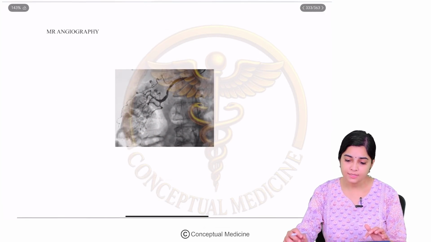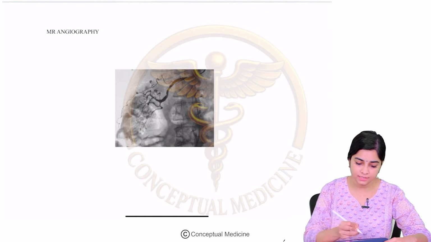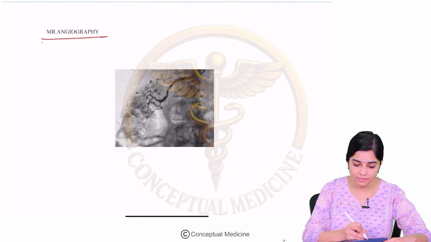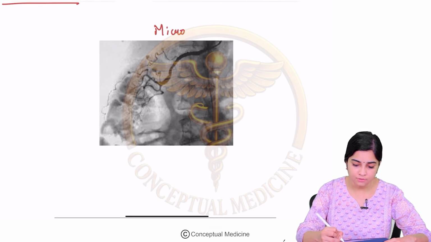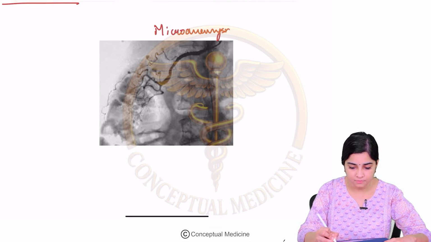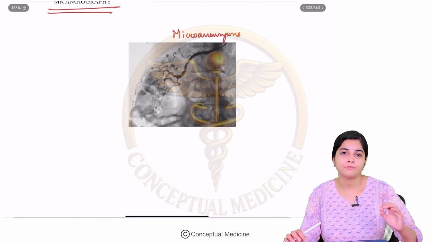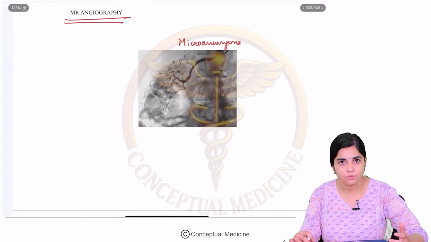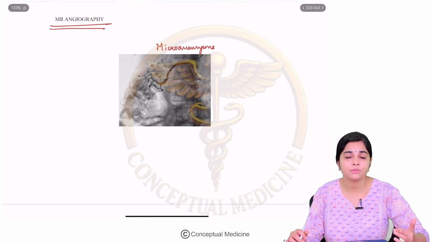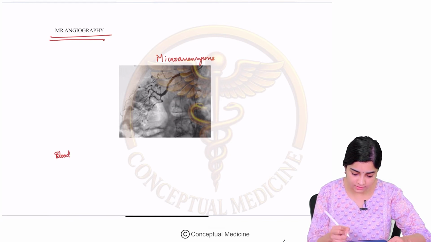Now, what is the investigation of choice? The investigation of choice for diagnosis of the polyarteritis nodosa will be an MR angiography. So if you do an MR angiography, you find evidence of microaneurysms. Okay, so if there is a patient who is presenting to you with evidence of vasculitic ulcers and GI bleeds, so how will you know if this is polyarteritis nodosa as well? So polyarteritis nodosa is a clinical diagnosis, and if you see the blood markers in the blood, what are the investigations that you will find?